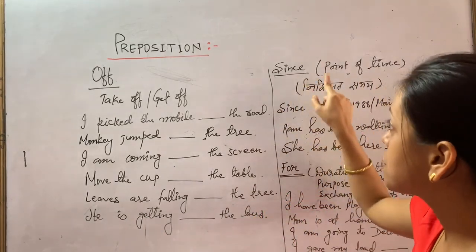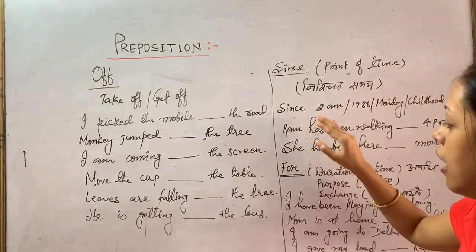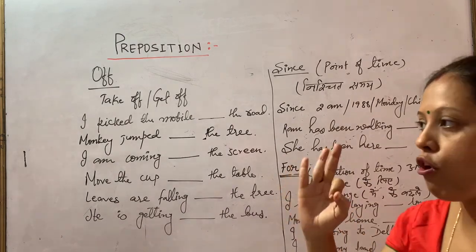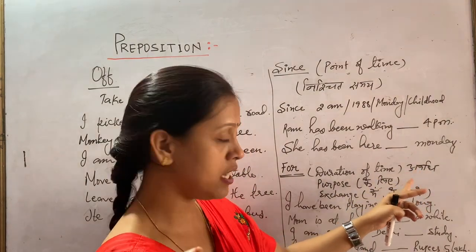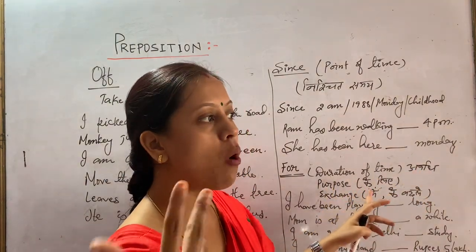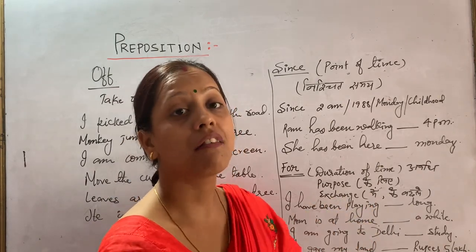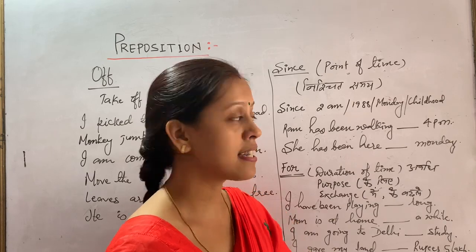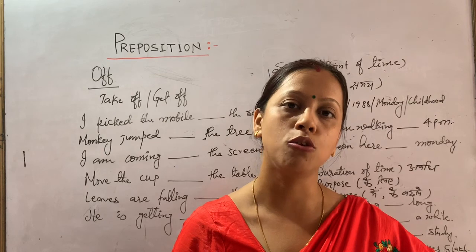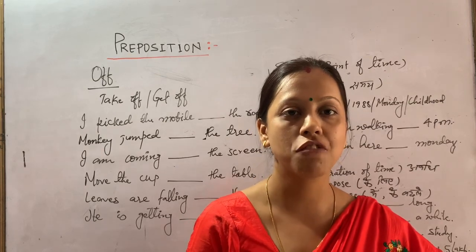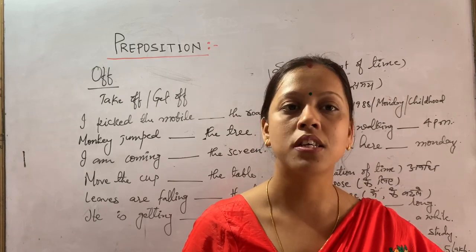Moving on to since. Once again, I am giving you the point of time, when you know the definite time. Then finally, for is used in three ways: duration of time, then purpose, for what purpose it is done, and exchange, in return for something you get. I hope these three are clear to you and you can use them lucidly while communicating and having conversations with your friends, and also while using them in your exam.